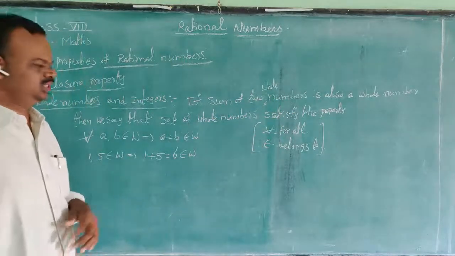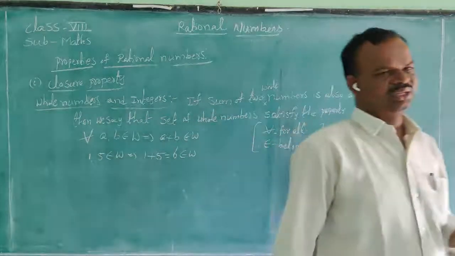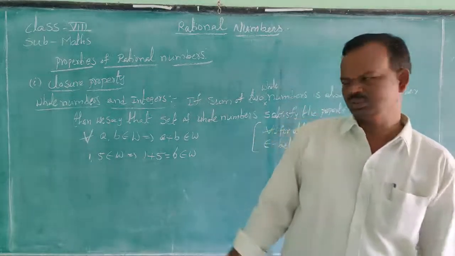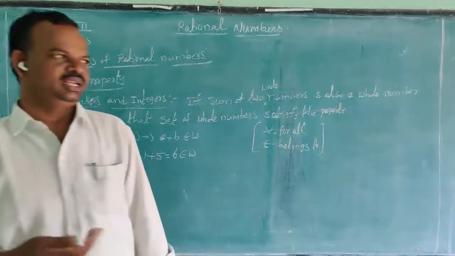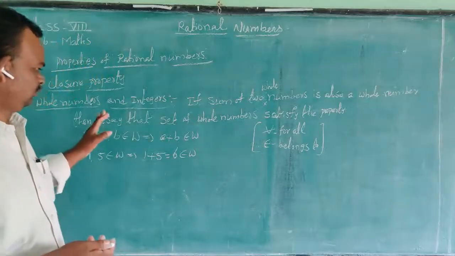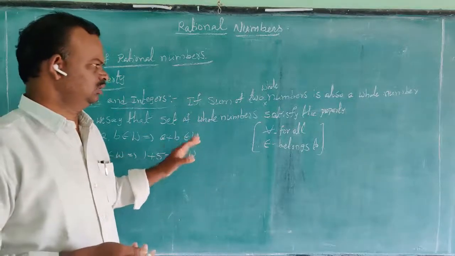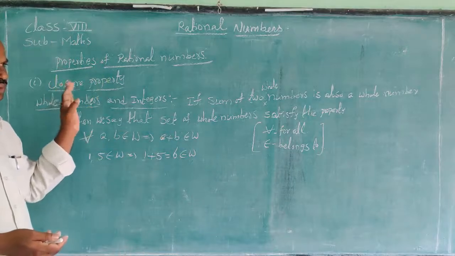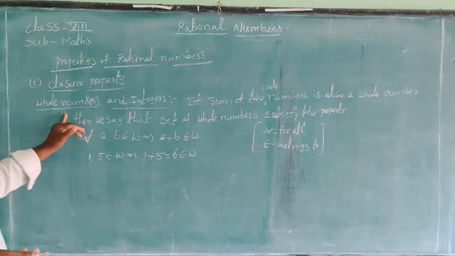If we take 0 as the starting of the whole numbers, 0 plus 10 is equal to 10, or 0 plus 1000, or 999 plus 1 is equal to 1000, and so on. For any two numbers in whole number, the sum of these two numbers is also a whole number. So this property is called closure property on whole number.